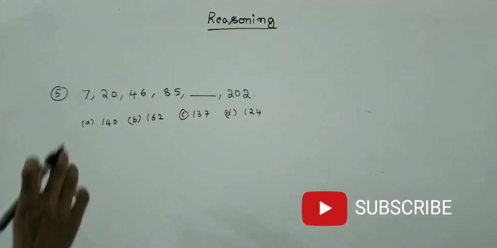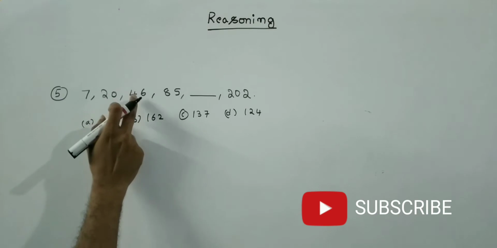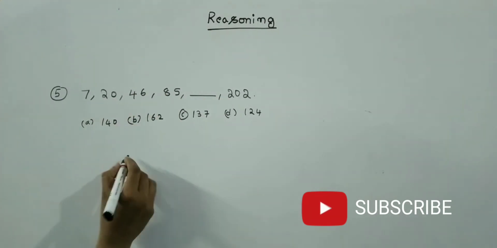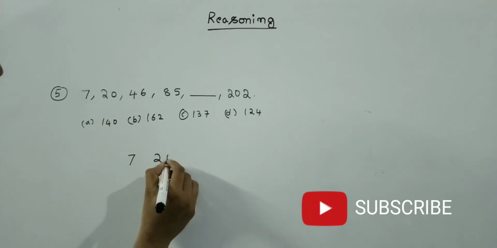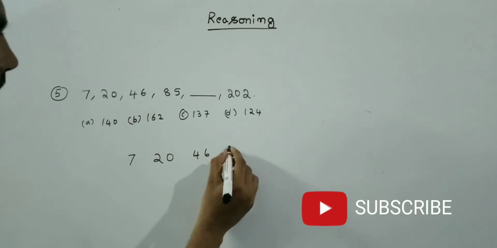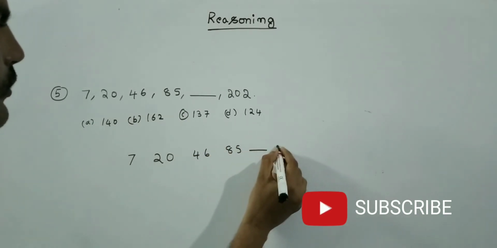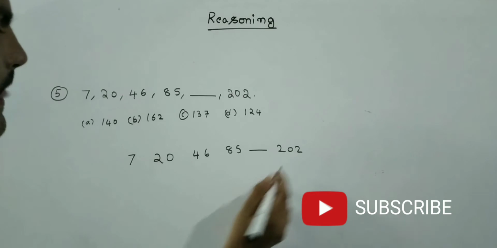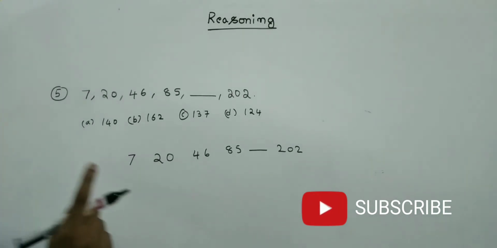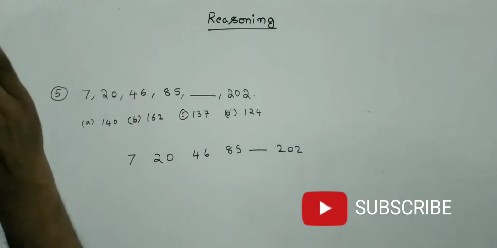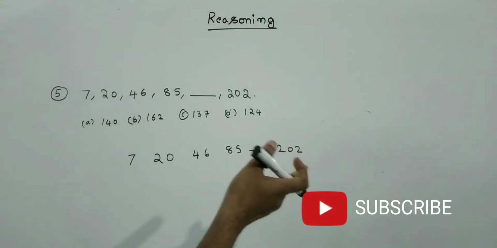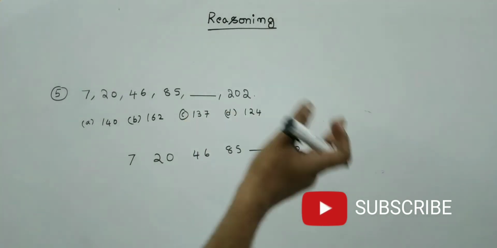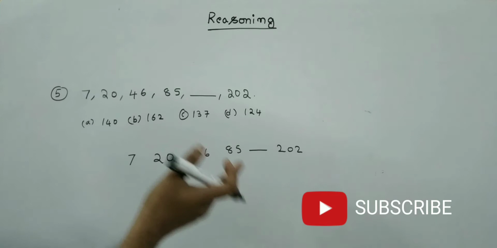Next problem, 7, 20, 46, 85, 202. See friends, I told you, here the difference is more, then it should not be an addition or subtraction. So there may be a chance for multiplication or cube or a square.